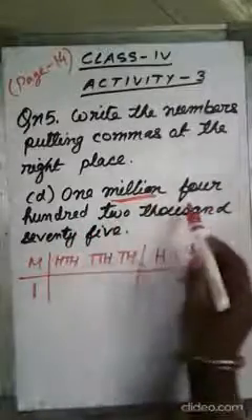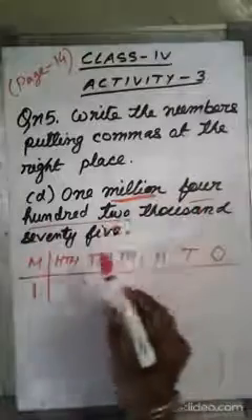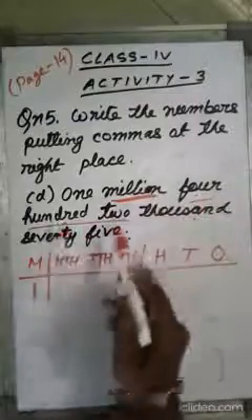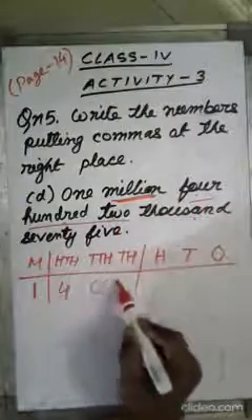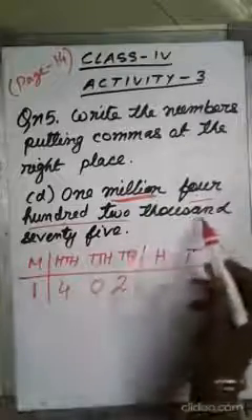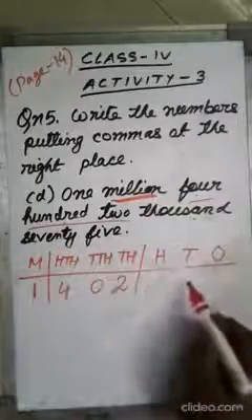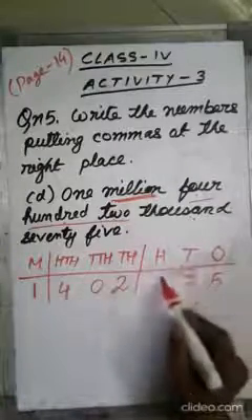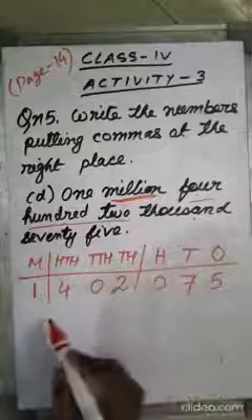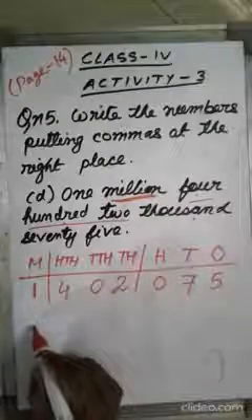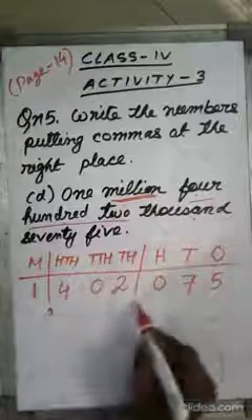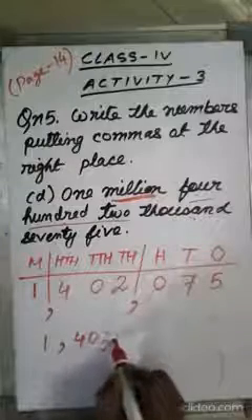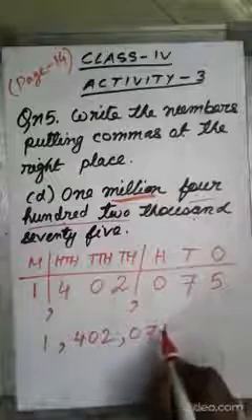402,000, 402 in thousands period. Then 75, 75 is 7 and 5. 100 in hundreds place it will be 0. So if I write it with comma, put comma after every period, it will be 1,402,075.